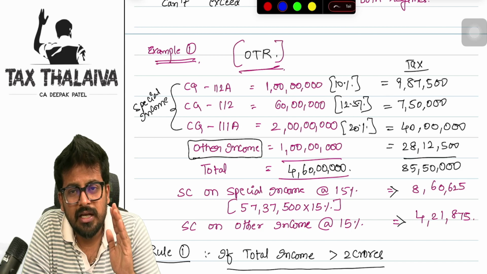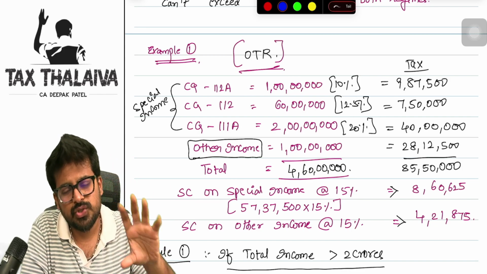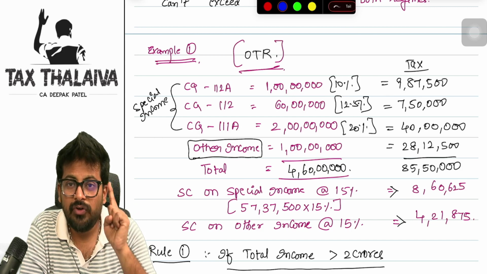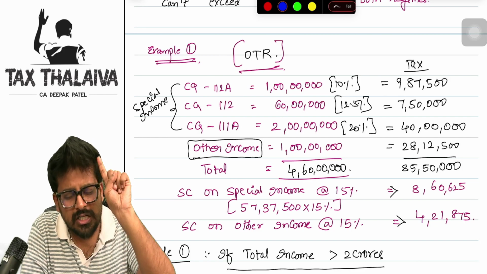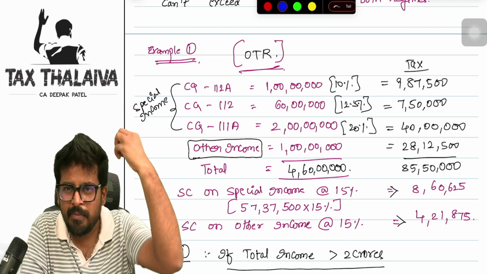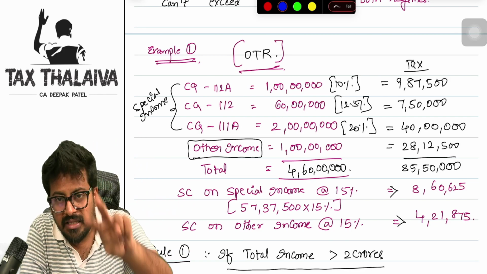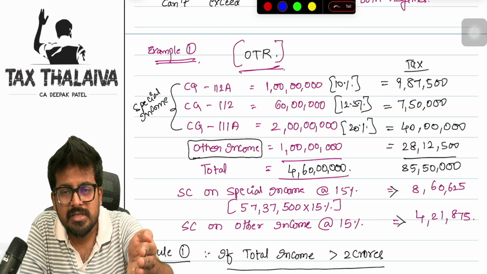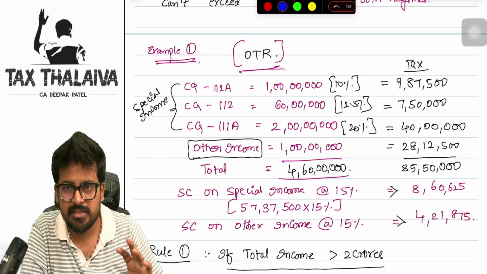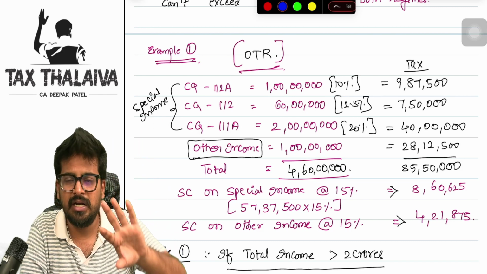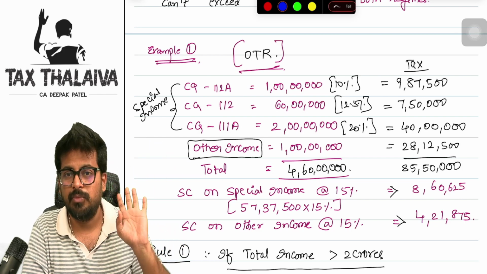up to 2 crores of total income, don't bifurcate your special income and other income. Straight away apply whatever surcharge you get. If your total income exceeds 2 crores, you need to bifurcate. Also, when you bifurcate, on special income don't see anything. However much special income is, straight away 15% surcharge for that. But when it comes to other income, the minimum surcharge rate you will apply is 15%. If your other income itself is exceeding 2 crore rupees, then apply 25% or 37% depending on which regime you are under and what is the total income amount. Sorry, other income amount. Getting it?